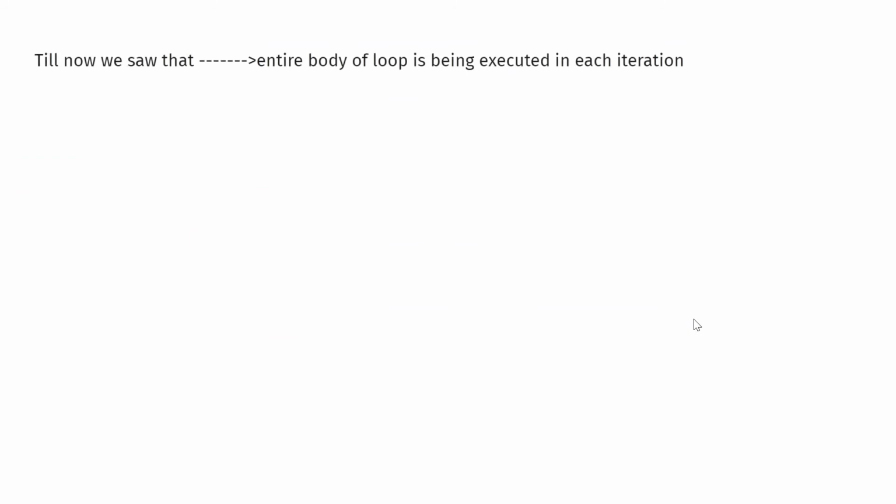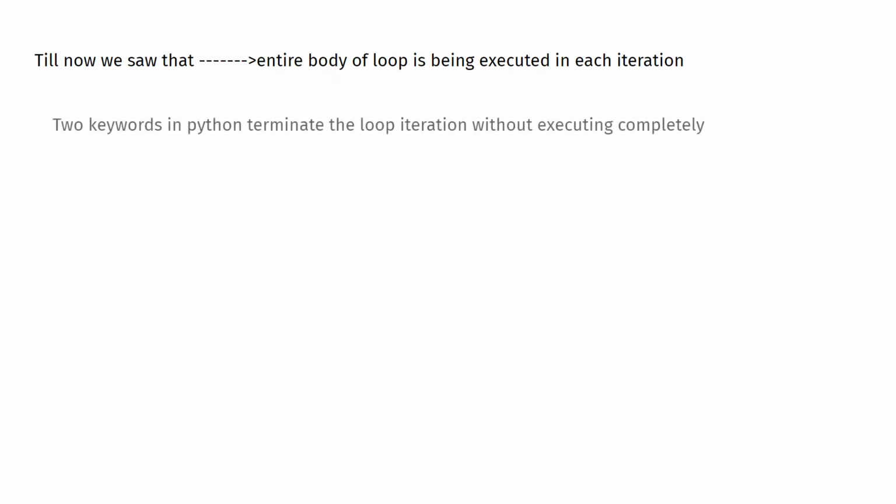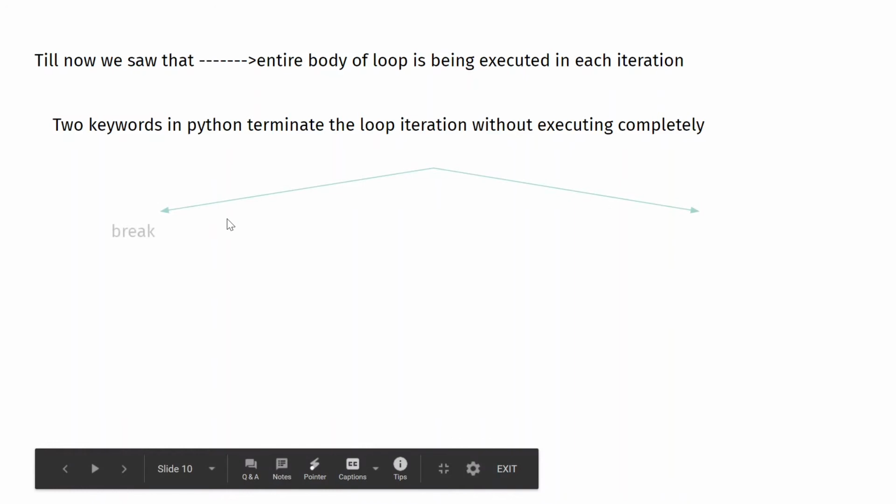Now, till now, we saw that the entire body of the loop is being executed in each and every iteration. But you have 2 keywords that will stop you from doing that. You saw earlier that whenever the condition becomes true, all the statements in the while loop are executed. But we do have 2 keywords which will prevent all the statements from being executed. So what are those 2 keywords? You have the break keyword and then you have the continue keyword.